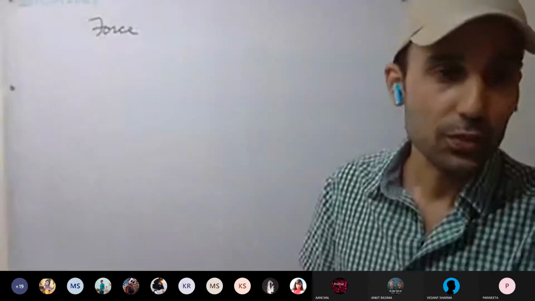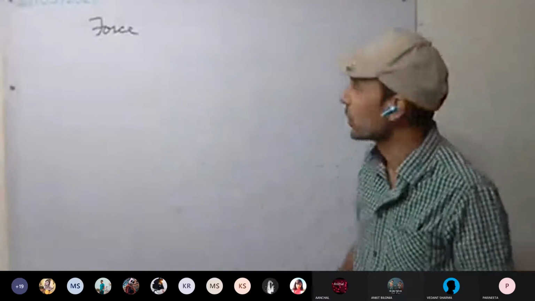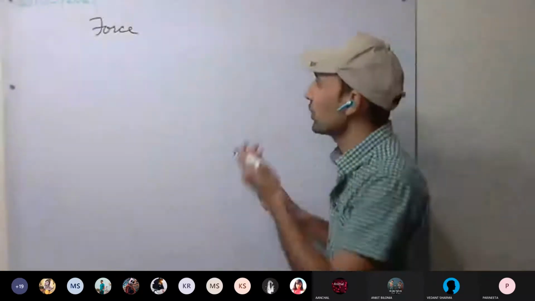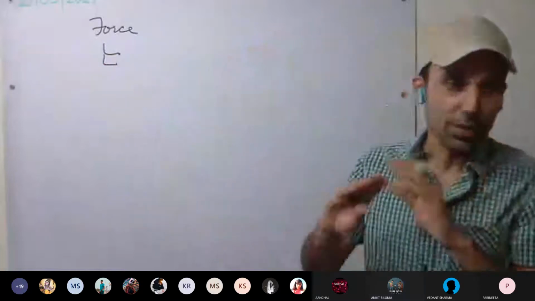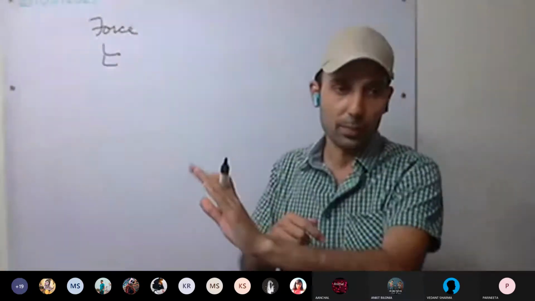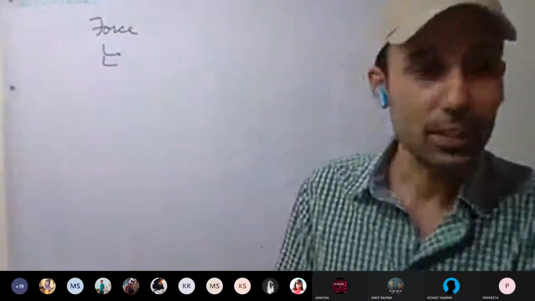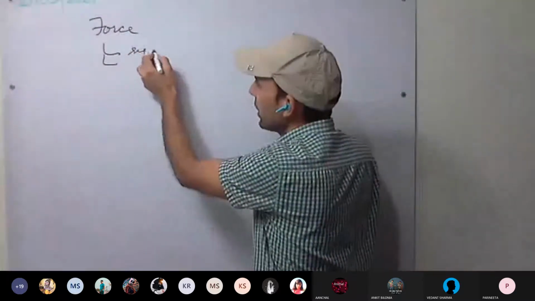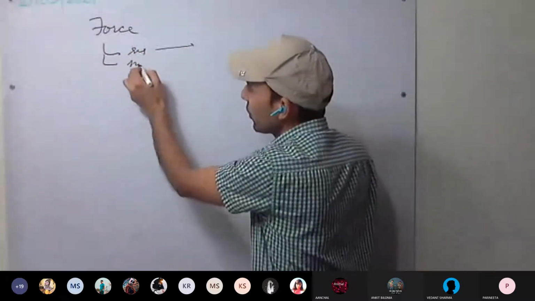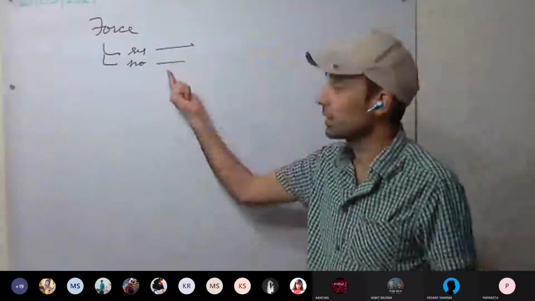Okay, so we are discussing force. Since 6th class, we were discussing force. What are the effects of the force? If the body is rigid, it will make the body move. If it is a non-rigid body, like the lemon we used to squeeze in 6th class, remember? Force can change the shape and size as well.